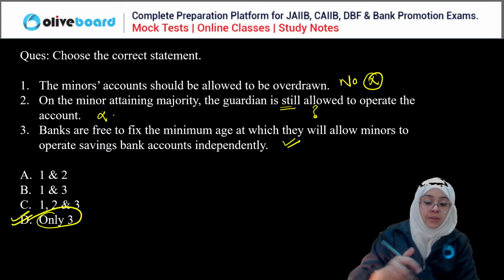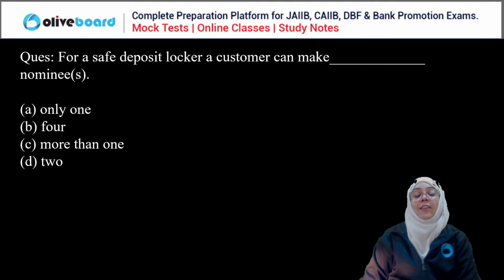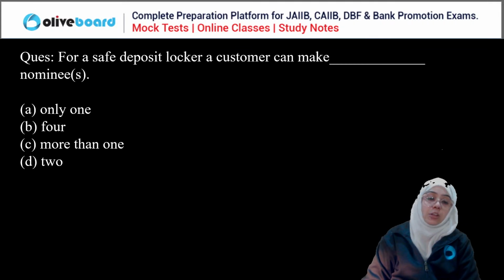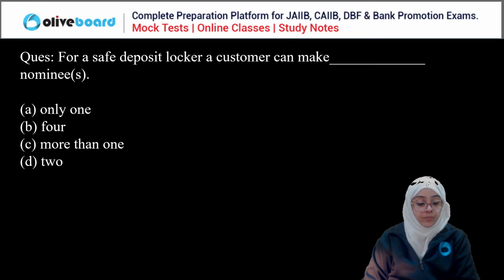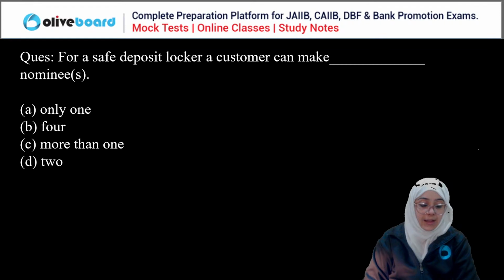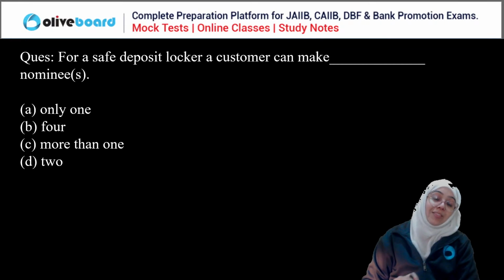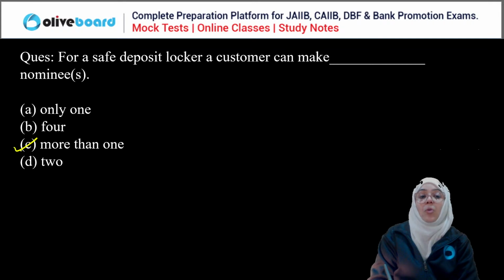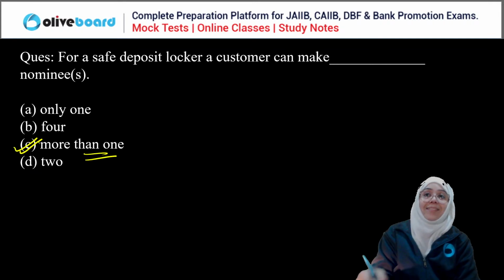Cool. Everyone, good. Next, for a safe deposit locker, a customer can make how many nominees? Only one, four, more than one, or two? This is a previous year question. So for a safe deposit locker, a customer can make how many nominees? Please answer this question correctly, guys. Yes, for a safe deposit locker, a customer can choose to have more than one nominee, not necessarily two.